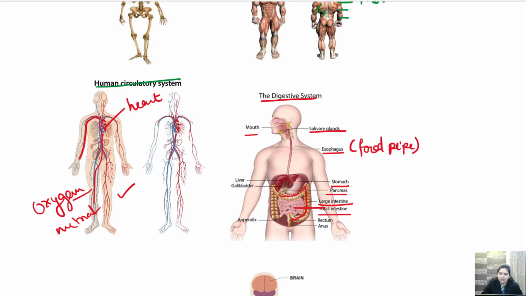Inside we have a small intestine. Then anus, rectum. All these things are included in a digestive system to digest the food. So this is digestive system.